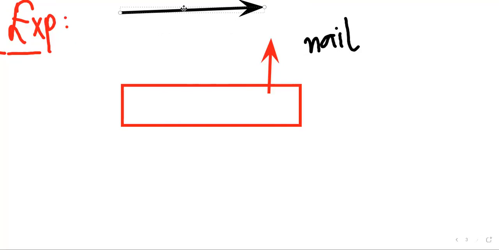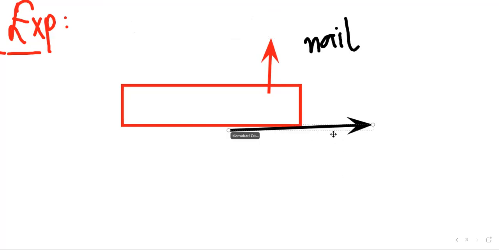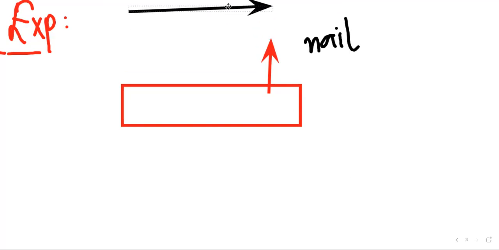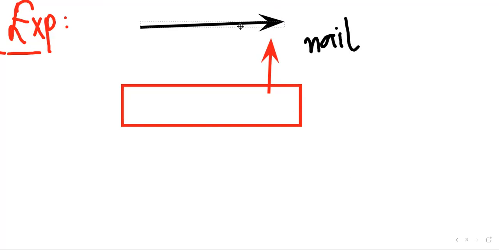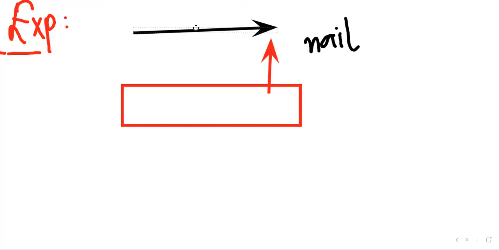Okay, now when you strike with this hammer, from here till here, there is a motion in the hammer. When there is a motion in the hammer, it means there is some kinetic energy. So you can say some of its gravitational potential energy is converted into kinetic energy.